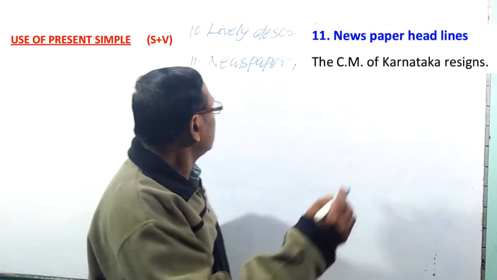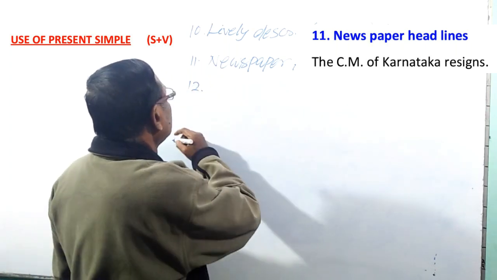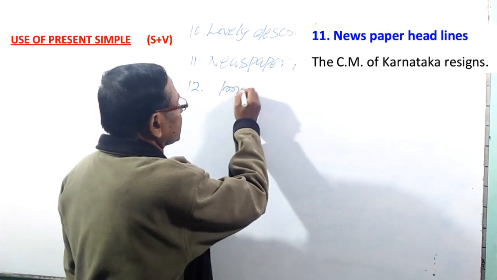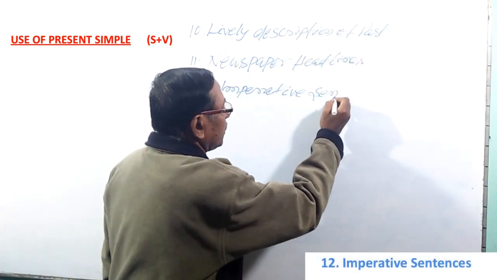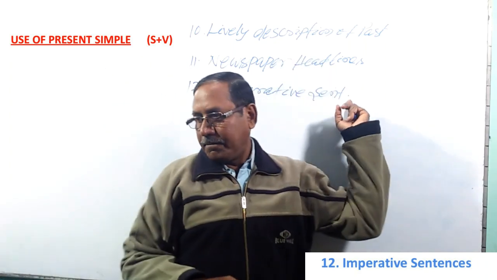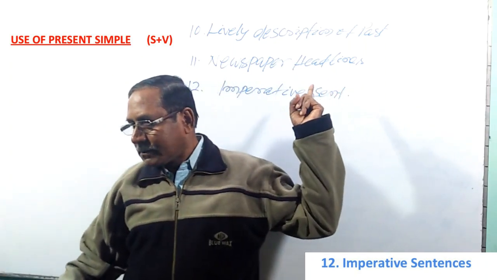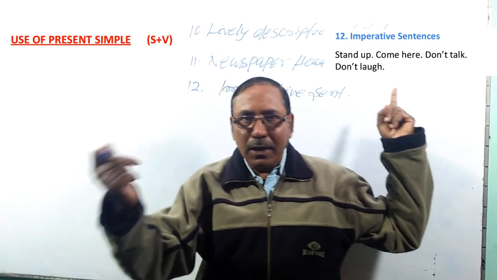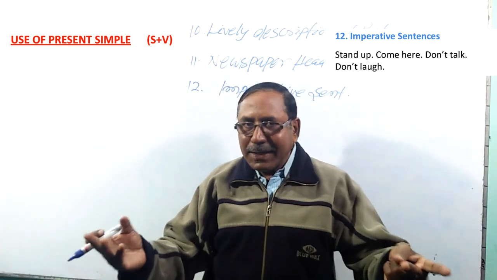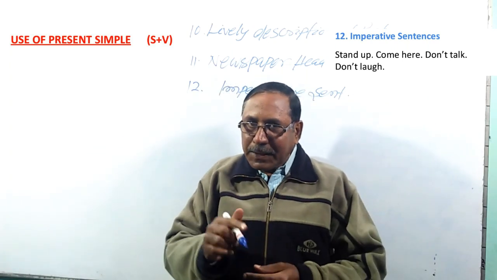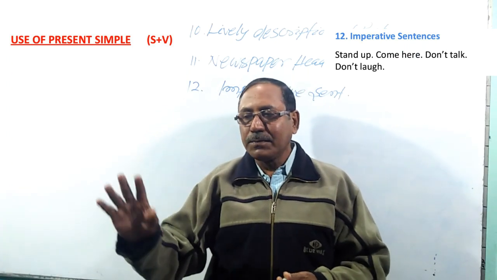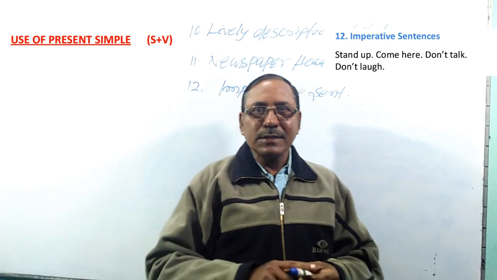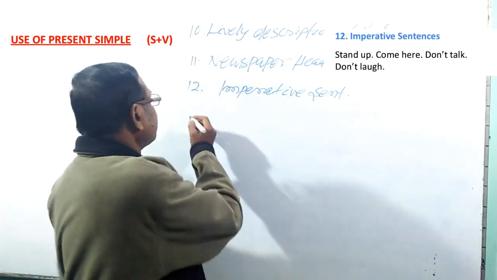Then you see next point number 12, imperative sentence. In imperative sentence we use present simple. Don't laugh, stand up, come here. These are all imperative sentences. Subject plus verb. So in imperative sentence we use present simple.